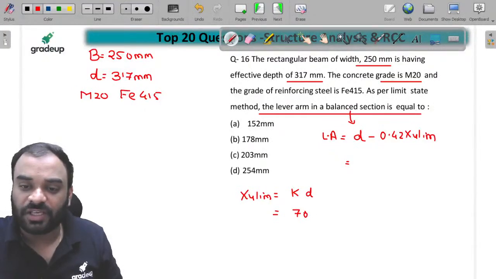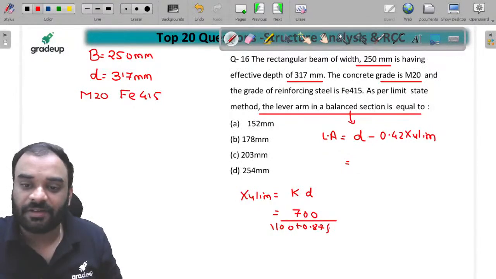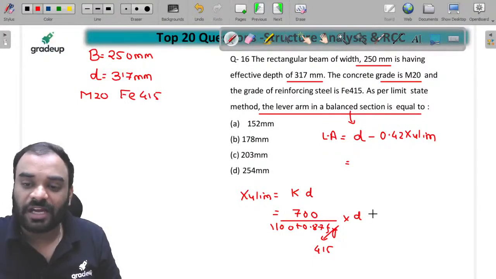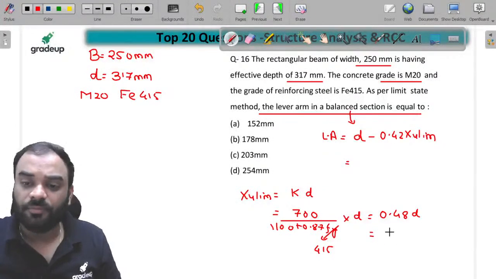Let me tell you once again: 700 divided by 1100 plus 0.87 Fy. What is the value of Fy? It is 415. If you put this value, you get 0.48 times D. So just put the value of XU limiting as 0.48 D.